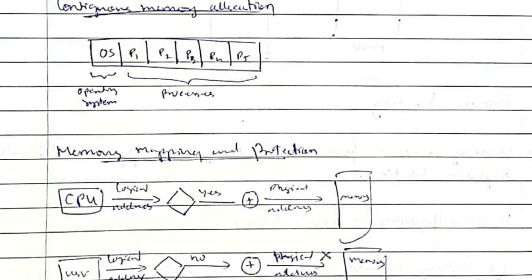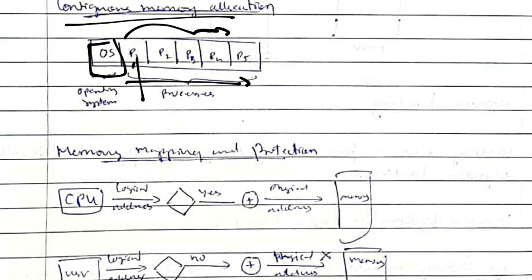Continuous memory allocation means the continuous memory locations are filled with the processes. The first one will have the operating system, and subsequently each process will be filled in the respective positions. This is known as contiguous memory allocation.